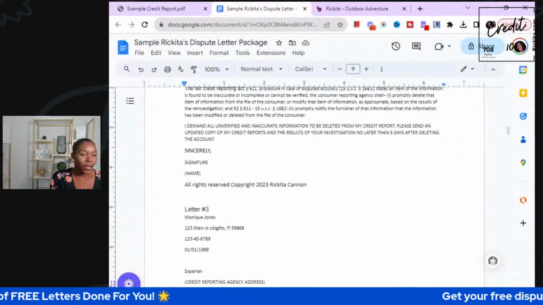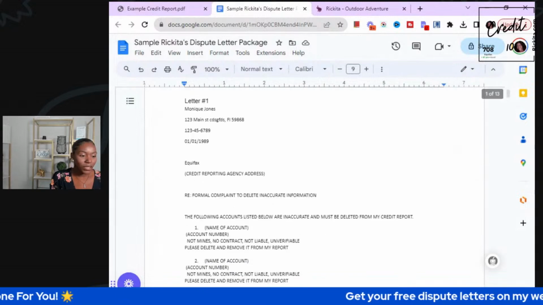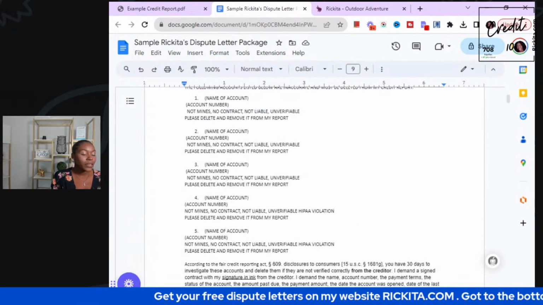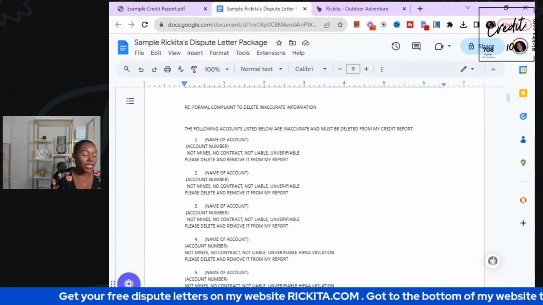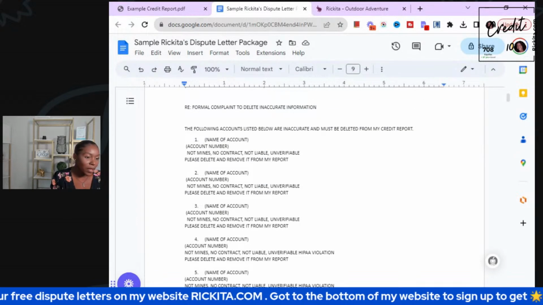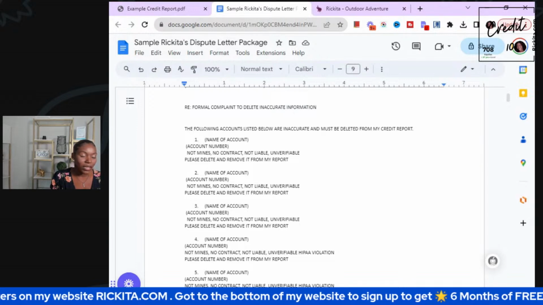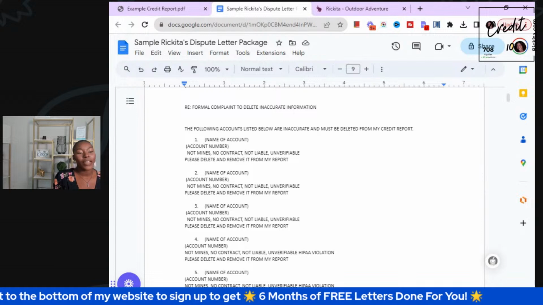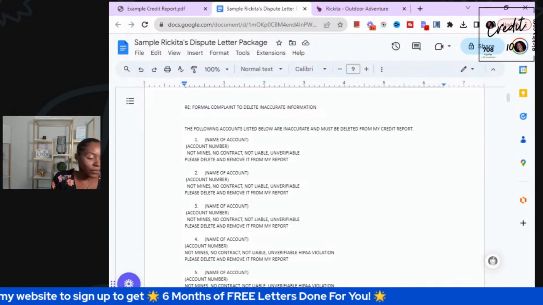Okay, so let's start filling this information in, because we have a lot of it. So these are all of our letters. We have everything filled in so far. So now we have to list all of our accounts right here. I usually tell people don't put more than 10 accounts right here, you guys, but I remember putting 30 accounts in the letter. Still, you still see deletions. So I don't want to tell you guys to limit anything on that first letter. If you want to separate it, you can. If you don't have to.